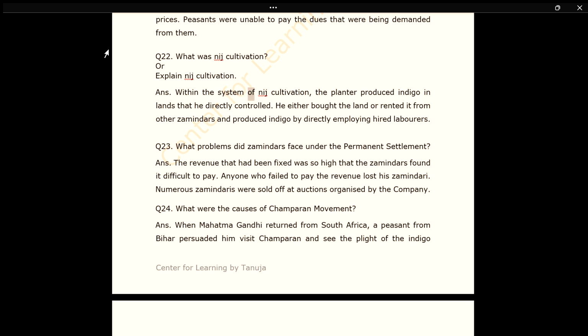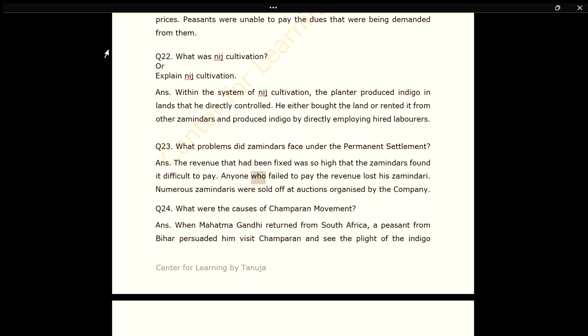Ans. Within the system of nij cultivation, the planter produced indigo in lands that he directly controlled. He either bought the land or rented it from other zamindars and produced indigo by directly employing hired laborers. Q23. What problems did zamindars face under the permanent settlement? Ans. The revenue that had been fixed was so high that the zamindars found it difficult to pay.